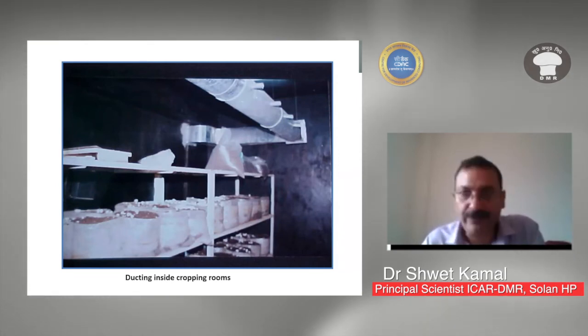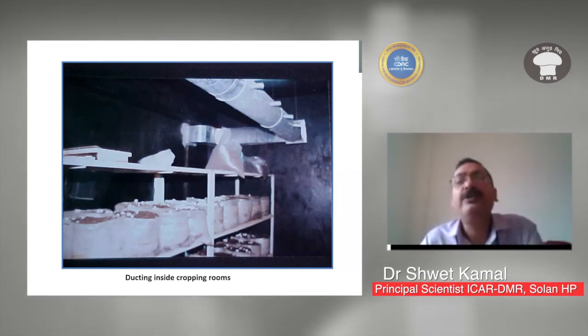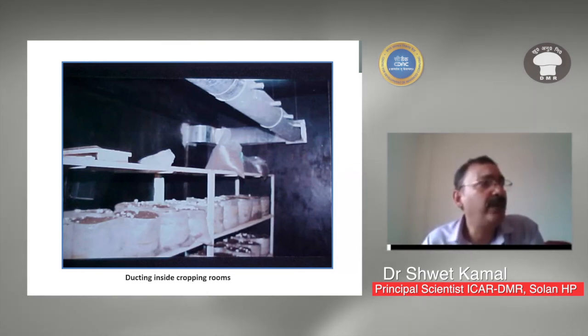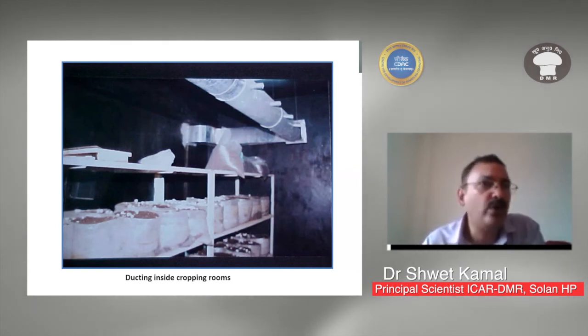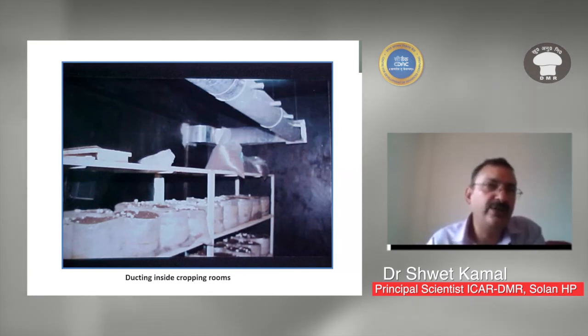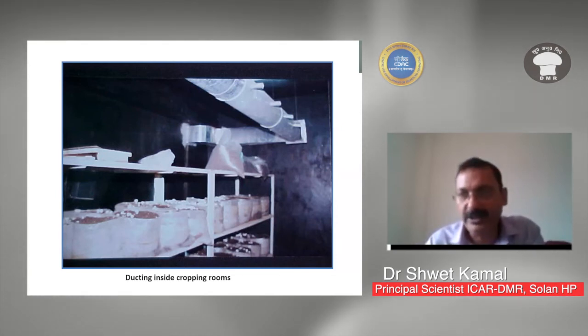The duct can be a fixed duct made of aluminum sheets, or it can be plastic ducts, which are use-and-throw type of ducts. You can use one duct for one or two crops, and then remove it. Then again you have to fit another polythene duct.